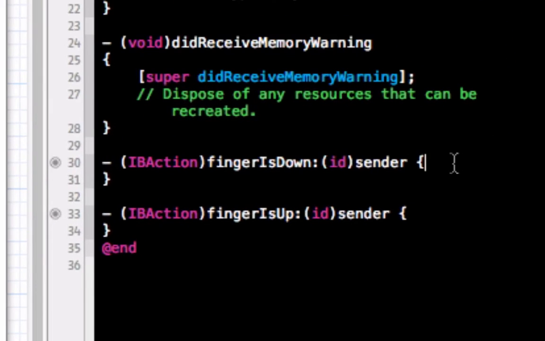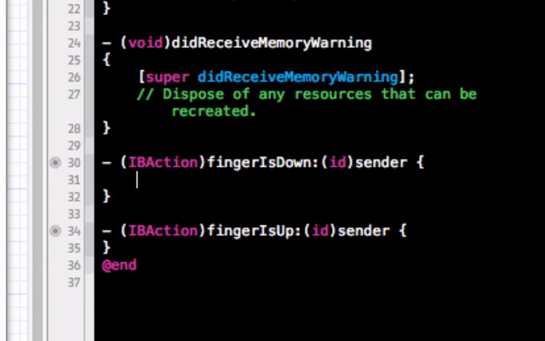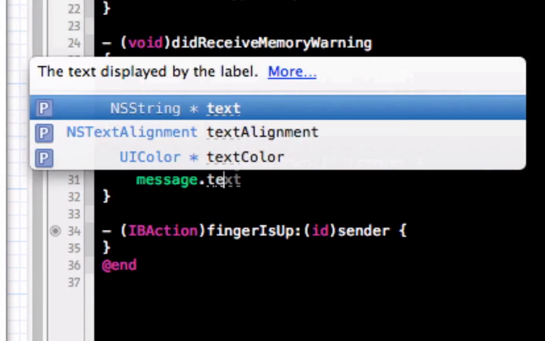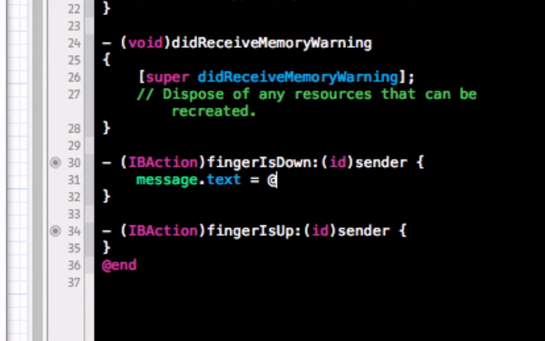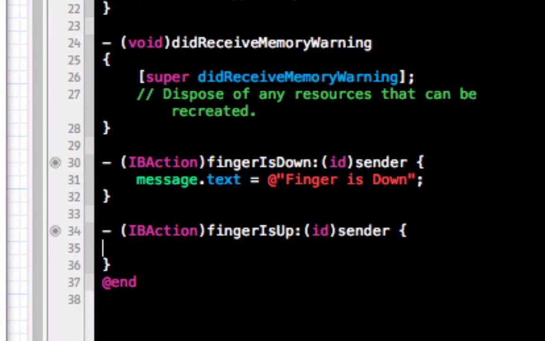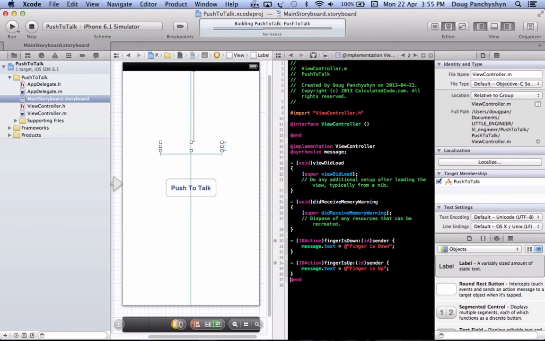and in the finger is down, we're going to say message dot text is equal to, and we're going to say finger is down, and we're going to do this. So once the finger is released, we're going to say finger is up. Now let's build and run that and see what happens.